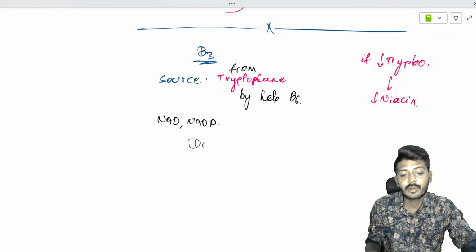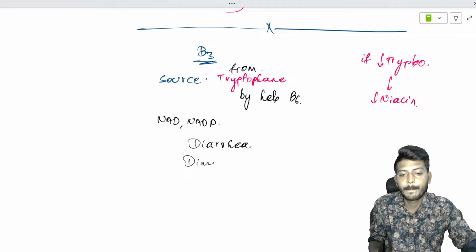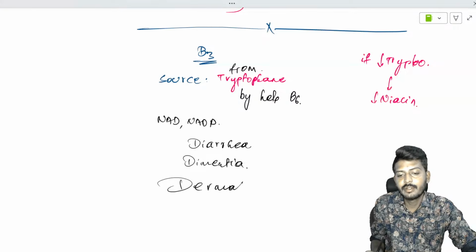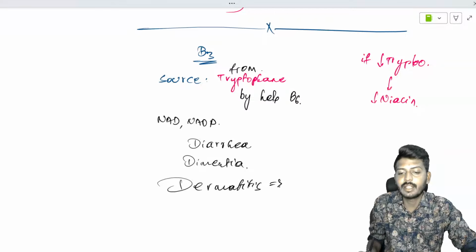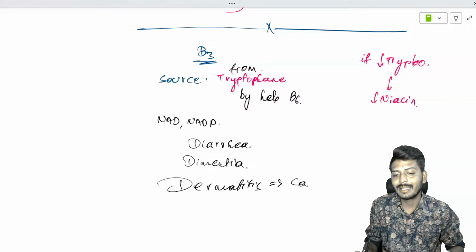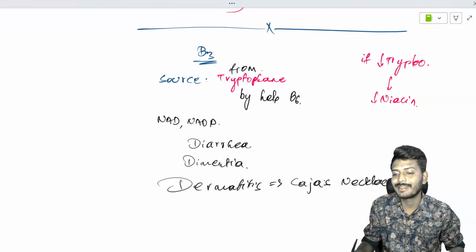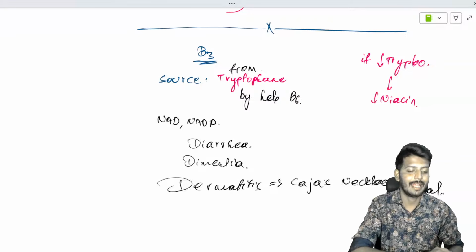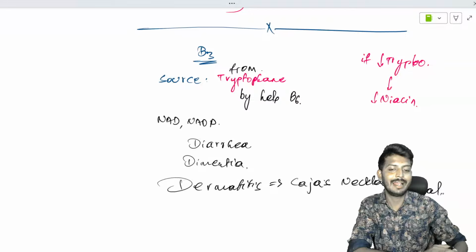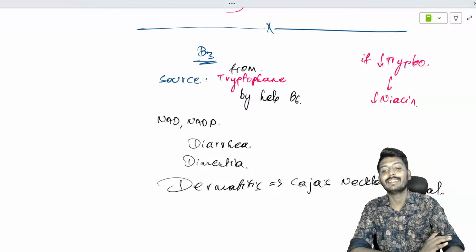Deficiency leads to diarrhea, dementia, and the patient will also have dermatitis. The dermatitis is specifically seen in sun-exposed areas, especially the neck region, called Casal's necklace. Casal's necklace will be the clinical appearance of the dermatitis, and this is an image-based question.